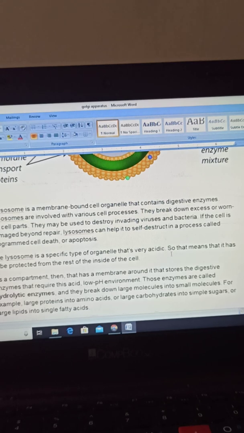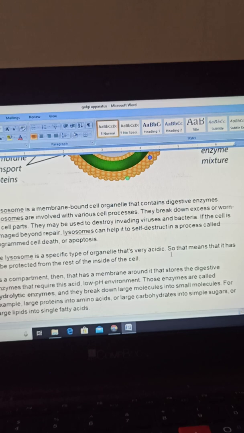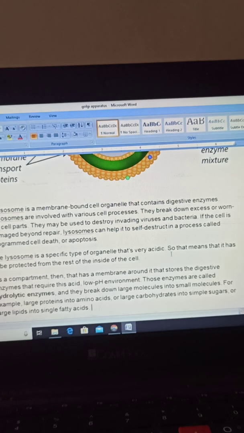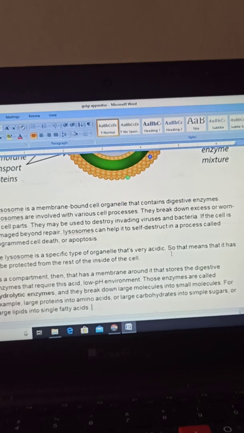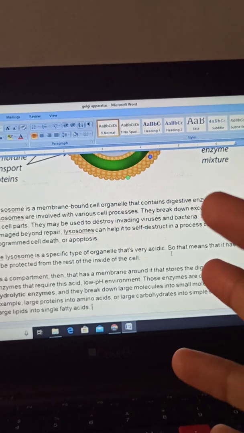In short, lysosomes are a very important part of the cell, because they perform different functions in the cell: protection as well as formation as well as destruction. So the lysosome and Golgi apparatus part is completed now.